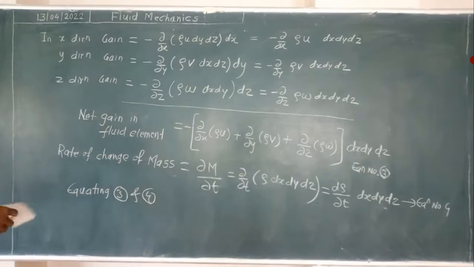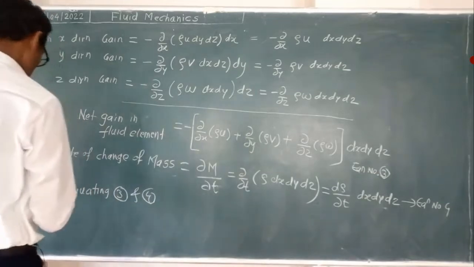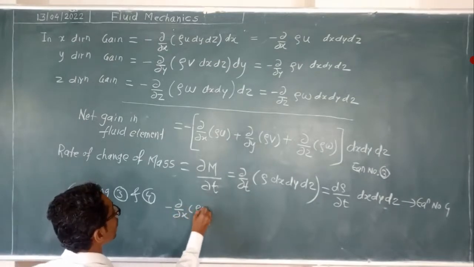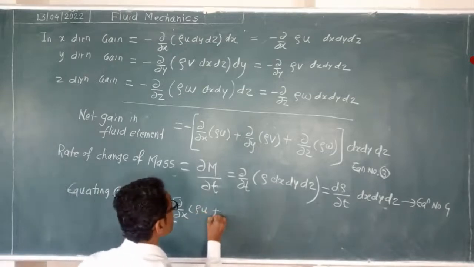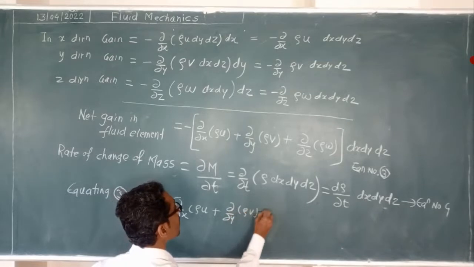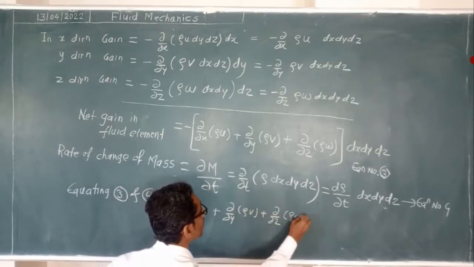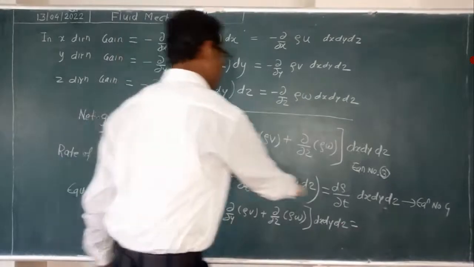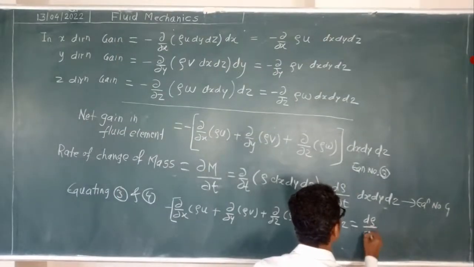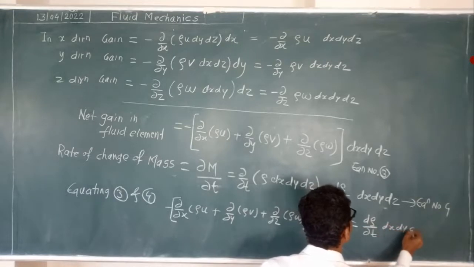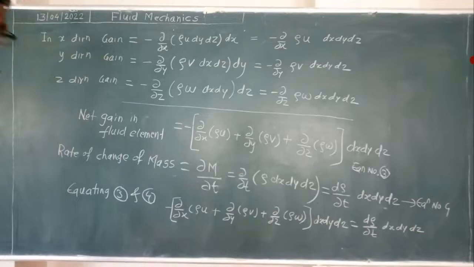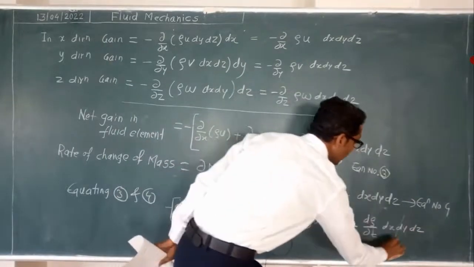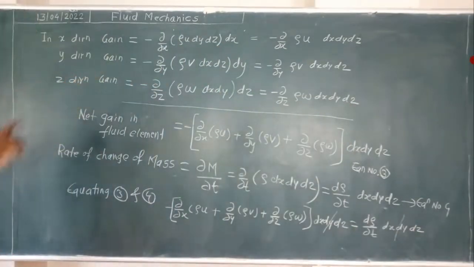Equating 3 and 4 means we will write here minus ∂/∂x of rho u, plus ∂/∂y of rho v, plus ∂/∂z of rho w, in a whole bracket multiplied by dx dy dz, is equal to ∂rho/∂t dx dy dz. The fluid element volume we can cancel because it is the same on both sides.